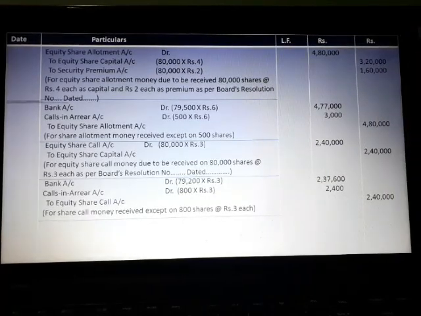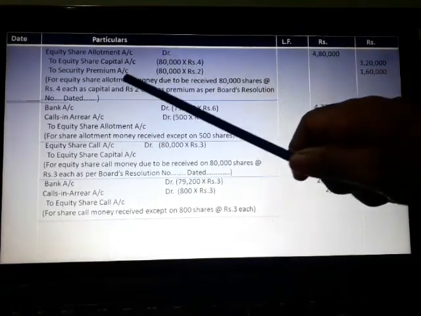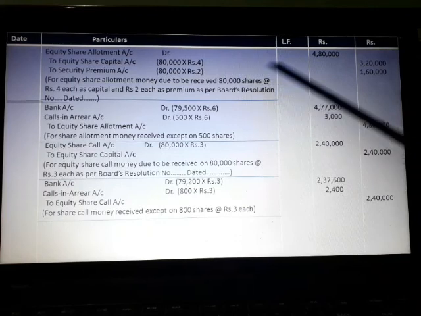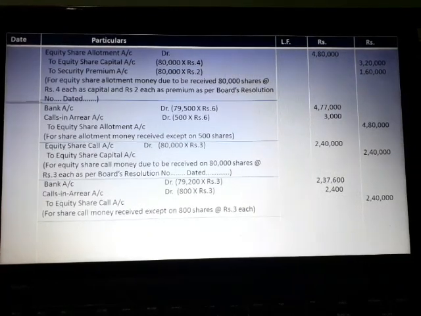Out of rupees 6 on allotment, rupees 4 is in respect of capital and rupees 2 per share as securities premium. So the securities premium account is credited for 80,000 into 2, that is 1,60,000.